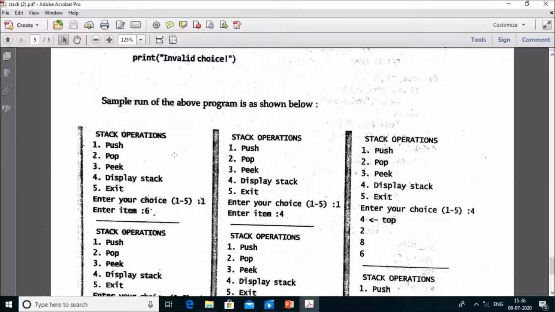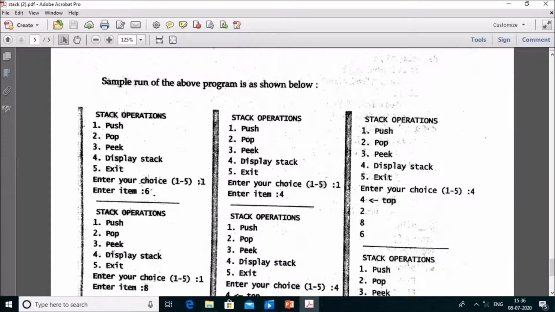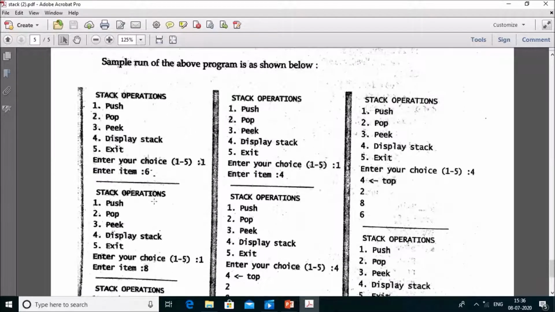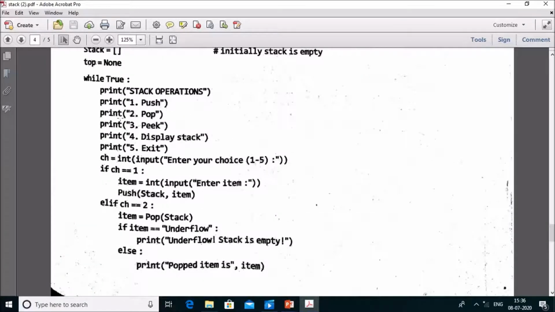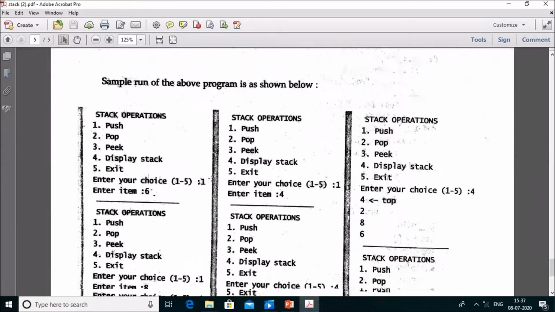Just see the output here. There are stack operations 1, 2, 3, 4, 5. First one defines push, second one defines pop, third one defines peek, fourth one defines display of the stack, and fifth one defines the exit function. We have entered 1 here, which means the push function runs. If the push function runs, then it demands the value, enter the item. For that it inserts 6 here.